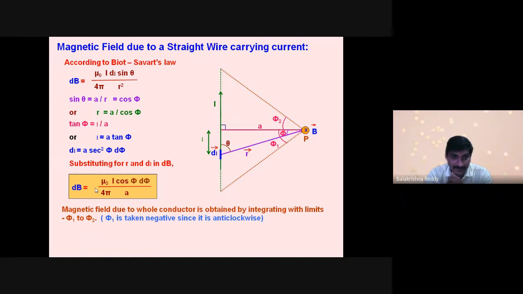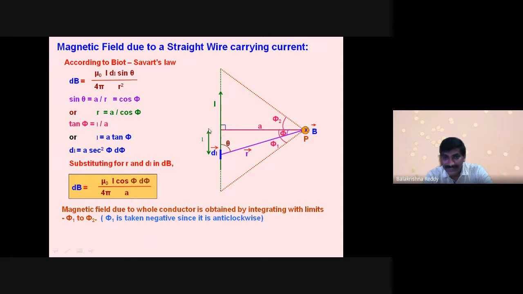Now this is the equation we applied with respect to the Biot-Savart law. But there are some considerations. How far can you apply this equation? Since dB is for an elemental length, you are finding a small magnetic field. But if you have an infinite wire, the magnetic field due to the whole conductor needs to be integrated. How can I integrate? I have to use the angle minus phi 1 to phi 2.